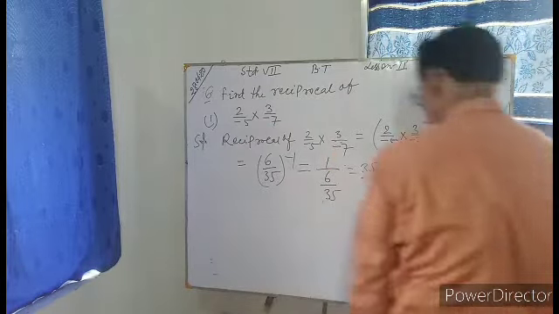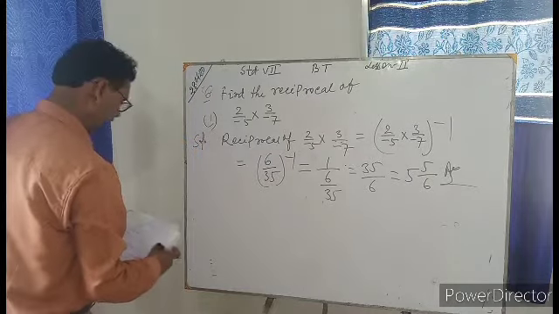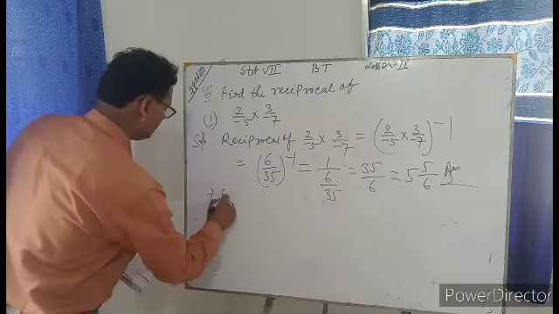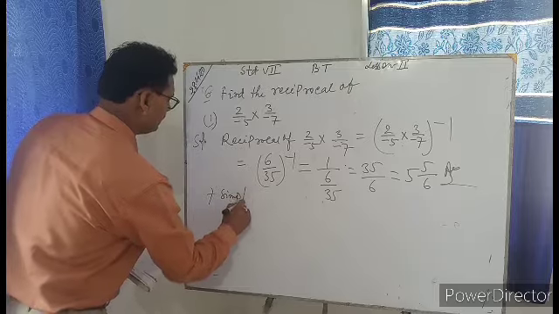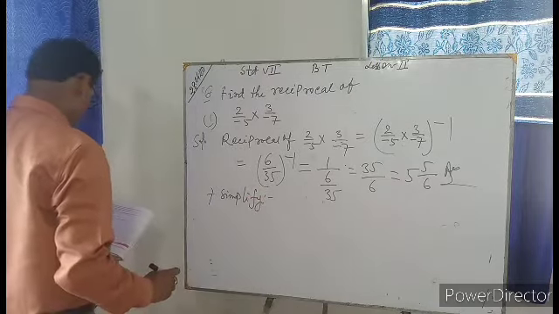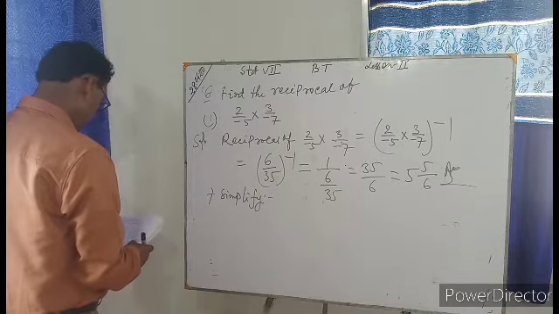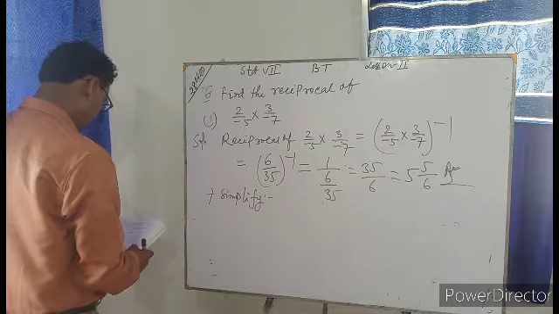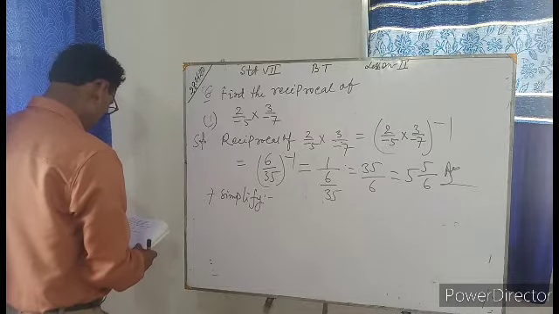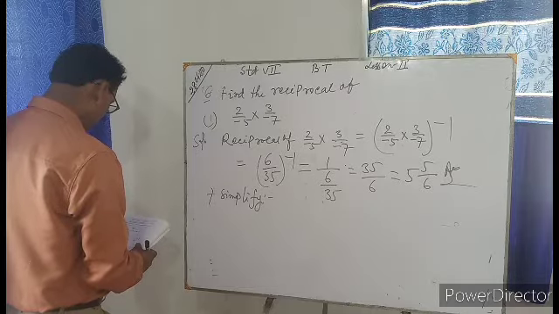Simplify. Question number 7. Simplify. Again, every question is of a different type, but if you understood the topic, you can do it very easily.